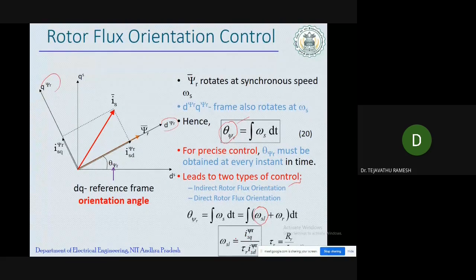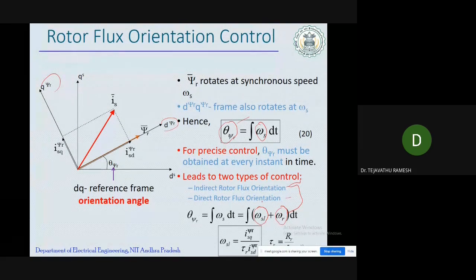Along with this omega SL, there is omega r, which we measure from the encoder. From the encoder we get the mechanical speed, which is converted into the electrical speed by multiplying by P by 2. The electrical speed is added to the slip speed, and then we get the actual speed, that is omega s. This is why we call it the indirect rotor flux orientation control method. And the direct rotor flux orientation control method is the one where there is no need of this omega SL.